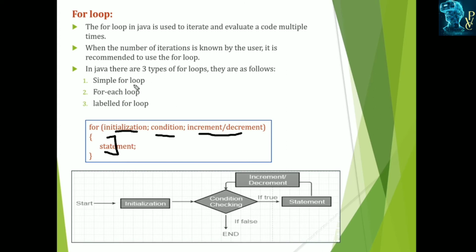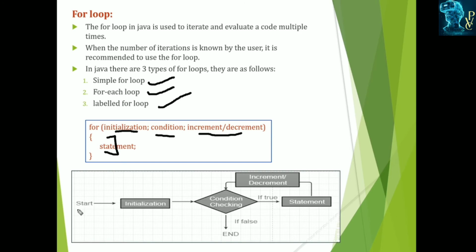We have three types of for loop: simple for loop, for each loop, and labeled for loop. The for each loop can be used to traverse arrays or collections. The simple for loop is just the simple for loop, and the labeled for loop is for labeling the for loop. Okay, this is the algorithm flowchart for the for loop.